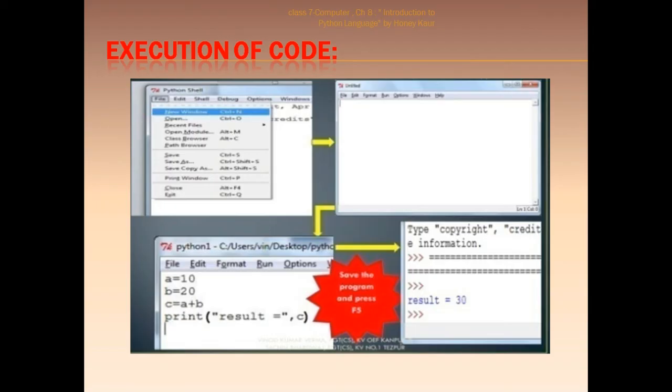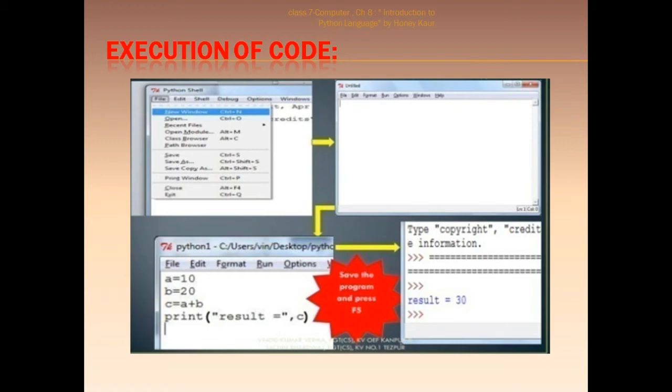Let's come to the execution of this script mode. First we write the program, and where do we write the program? Yes, we write the program in a new file, a blank file in which we write the program. So the very first stage is to open the new file. The second stage is to write the steps or the statements in the blank new file.